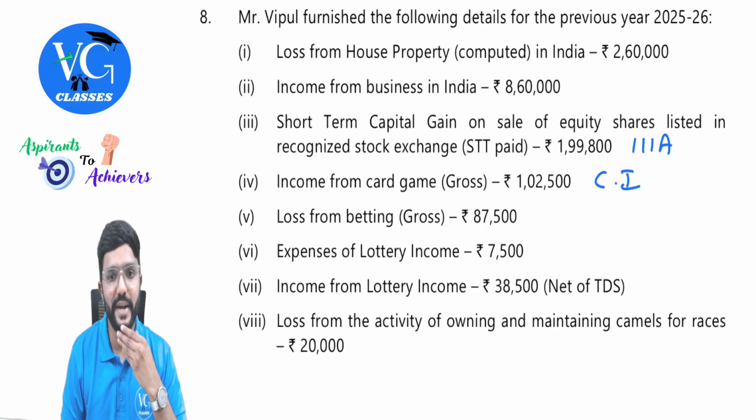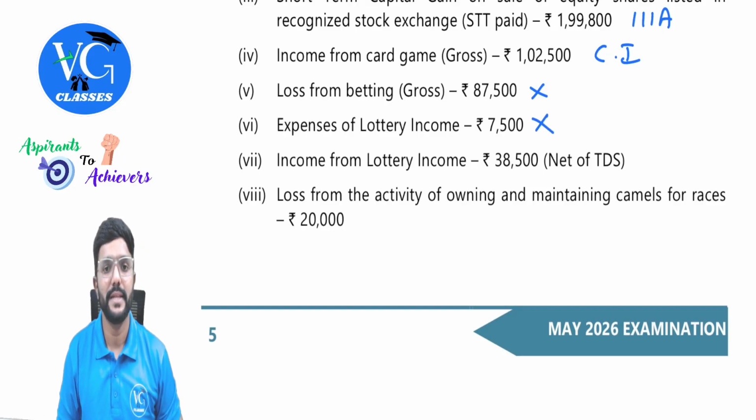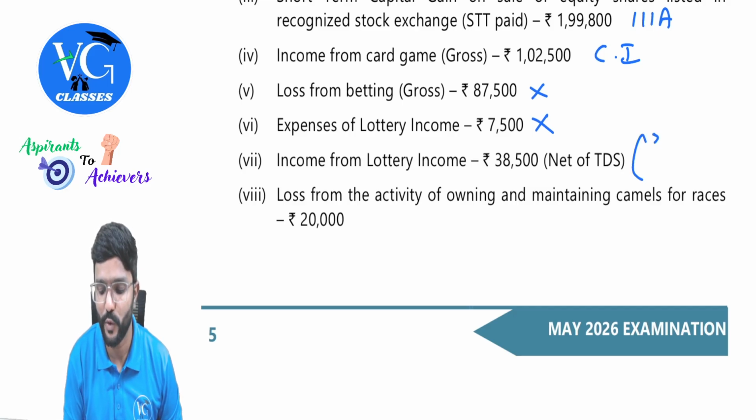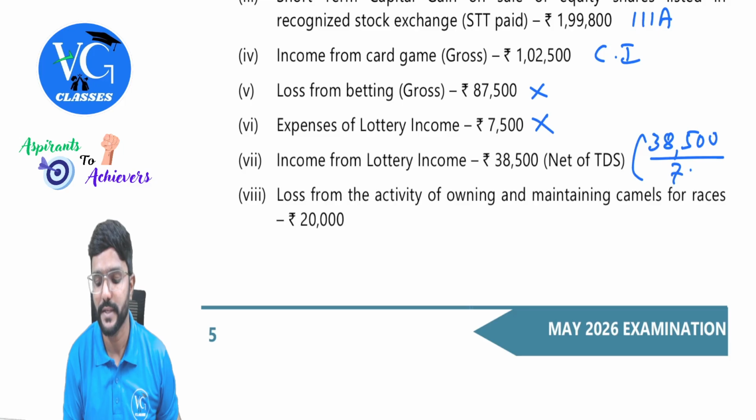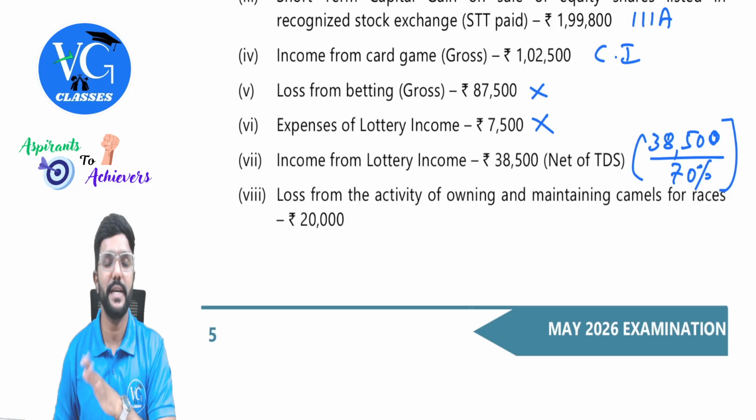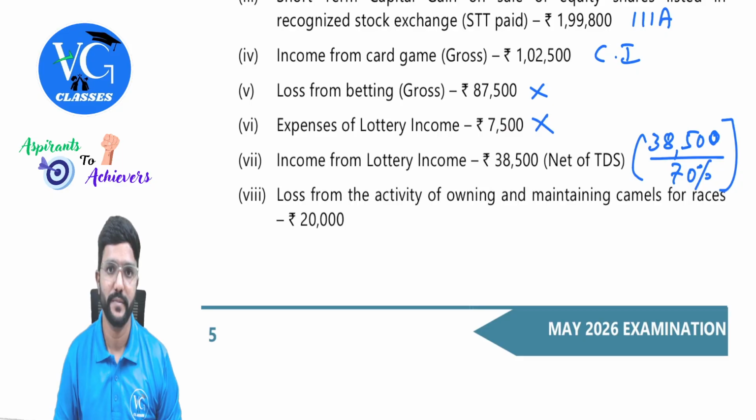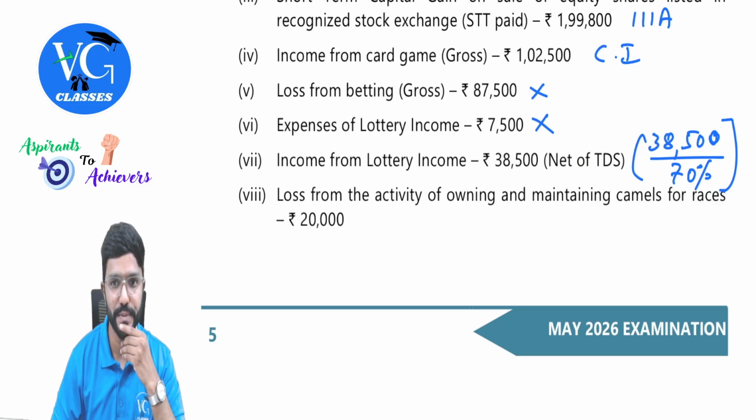Okay. Loss from betting, gross, forget about it. You cannot carry forward, you cannot adjust it. Expenses of lottery income, this you cannot claim. Then income from lottery, 38,500 net of TDS. So you need to gross it up. How to gross it up? 38,500 divided by 100 minus TDS rate. You will get 70%. Sir, how did you get 70%? Guys, on casual income, what is the TDS rate? 30%. So 100 minus 30%, you will get 70%. So what you have received is 70% of what you have earned. While calculating the income, we should always consider the gross figure.